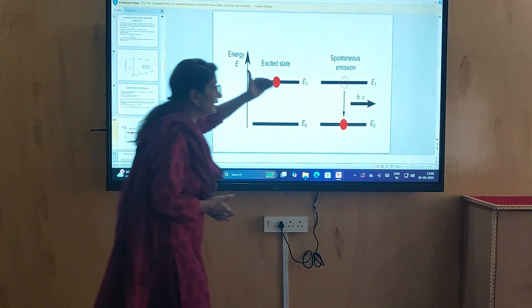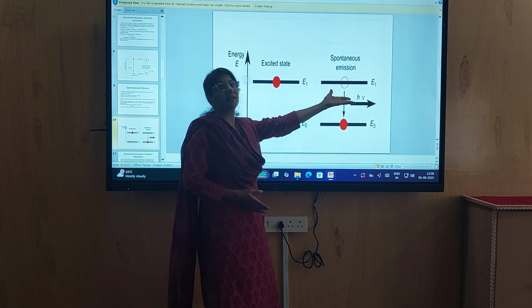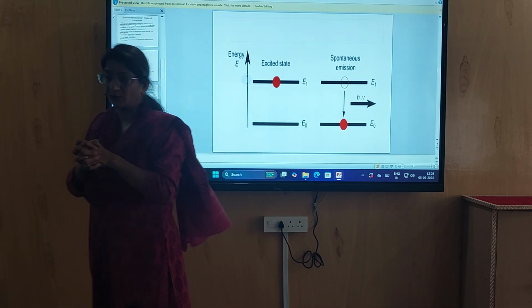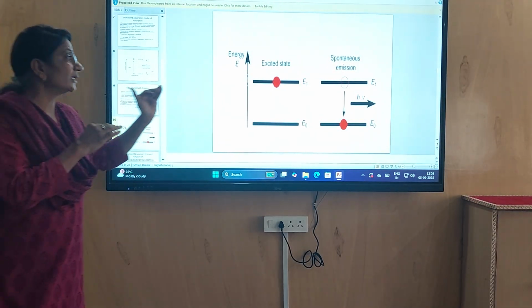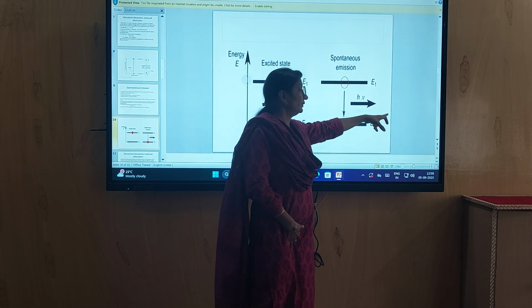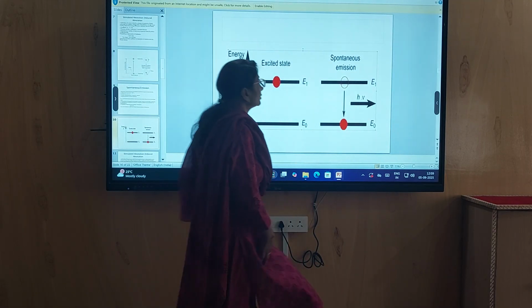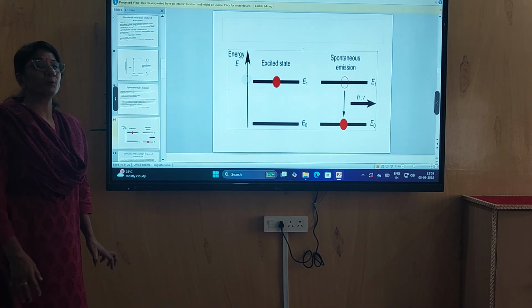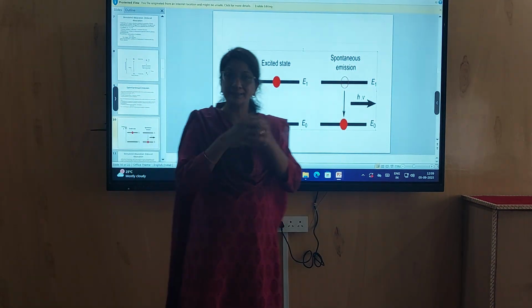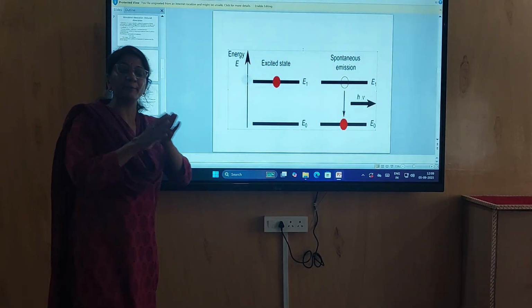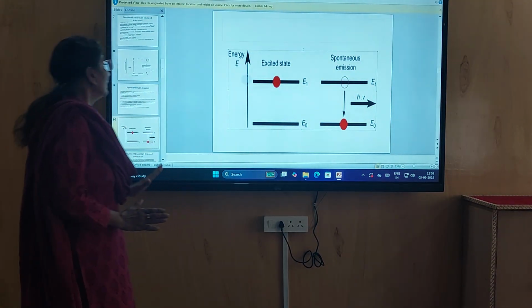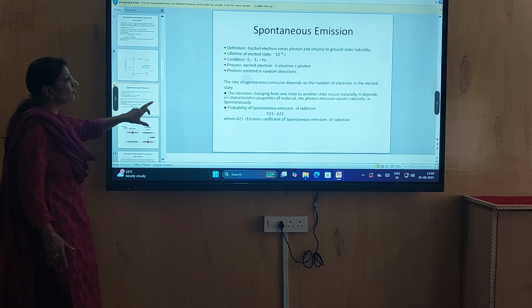Then it comes to its lower energy state, emitting the energy h nu which it gained from the photon, and we get radiation of an h nu photon. This process is called spontaneous emission. It is a natural process because no atom can remain in the excited state for long. It comes to its ground state after a very short time.